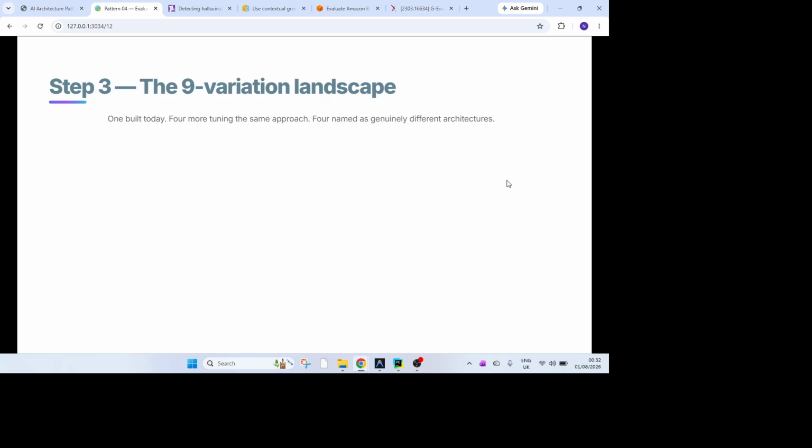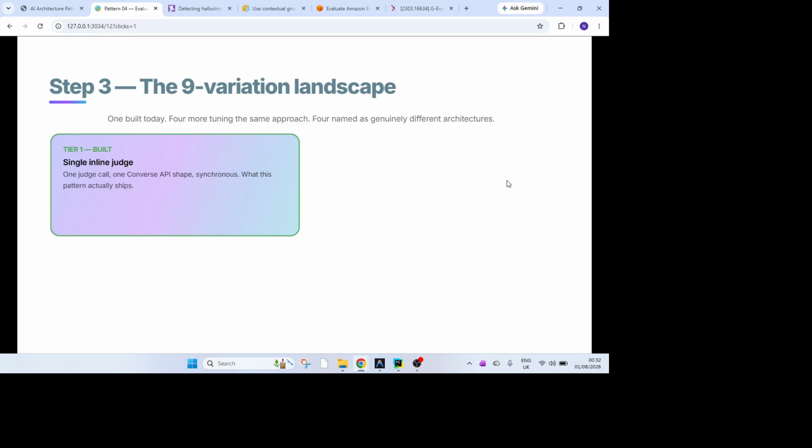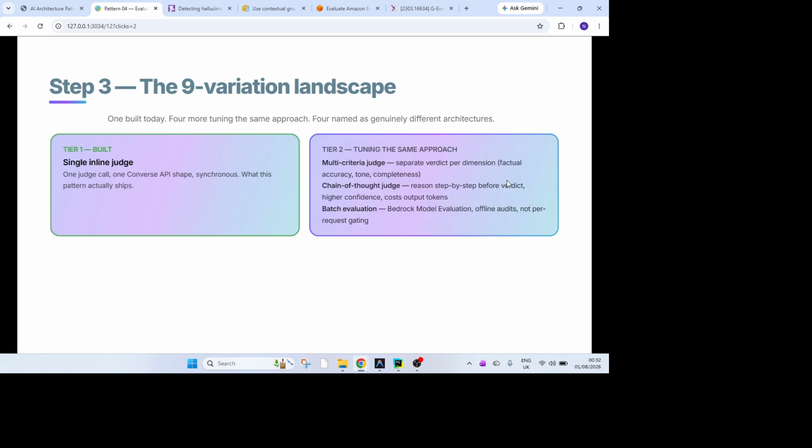Hence, there are different variations that exist in terms of implementing the pattern 04. The one which we are considering is a single inline judge. So basically, the judge itself is another Converse API call to Bedrock, which is a synchronous call and responds back. The other option is the multi-criteria judge, where we use multiple Converse API calls and look for a specific kind of verdict in terms of the tone, completeness, type, and everything.